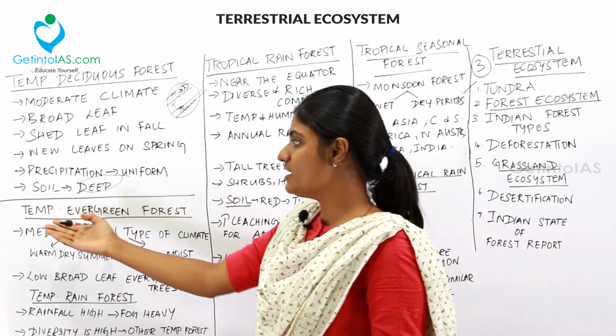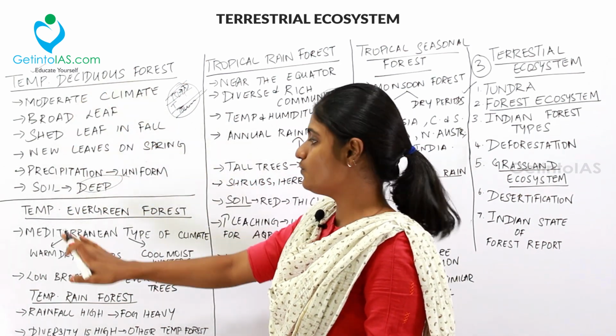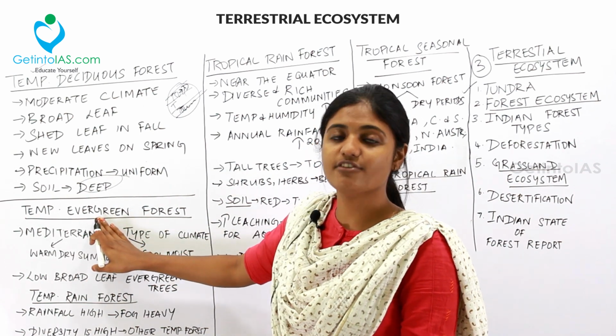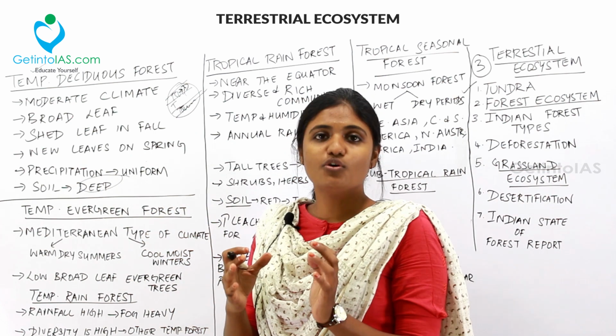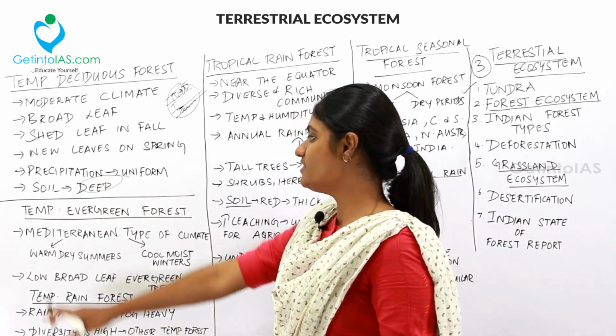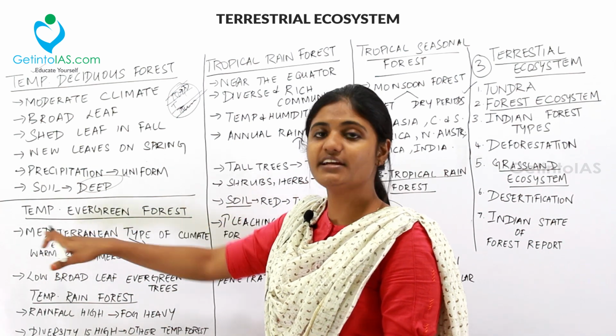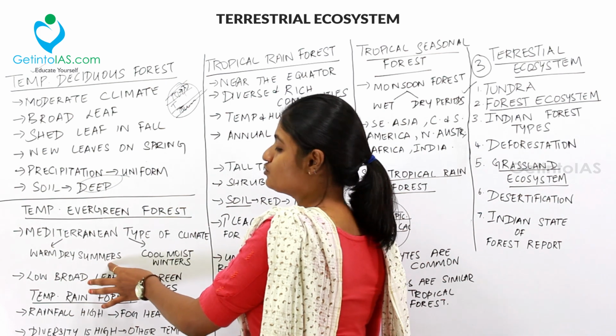The next forest will be temperate evergreen forest. So we saw about deciduous forest, now we are going to see about temperate evergreen forest. So what is a temperate evergreen forest? You have already learnt about the types of climate in our earth. In that you know about the Mediterranean type of climate, which has warm, dry summers.